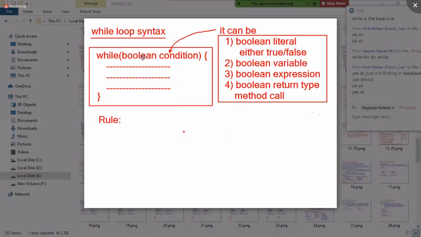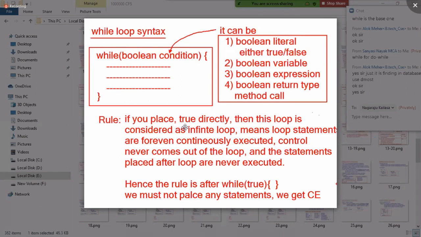The next, while loop syntax. Observe, this Boolean condition can be a Boolean literal, either true or false, a Boolean variable, a Boolean expression, or a Boolean return type method call. If you place true directly, then this loop is considered an infinite loop.